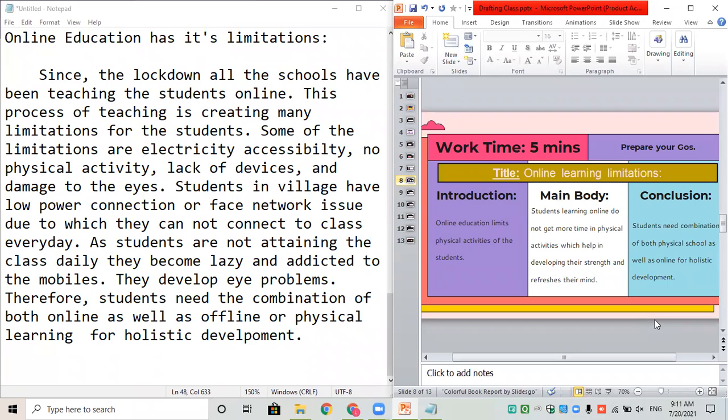Yes, Rahul, please go ahead, ask. Miss, if we have to write introduction and after we have to write main body, we can leave a line also, no? No, do not leave a line when you're writing a counter view. In counter view, it has to be only one paragraph. You don't need to leave any line. We have to mix introduction, main body, conclusion, all in one place. Yeah, all in one place. Okay, miss.